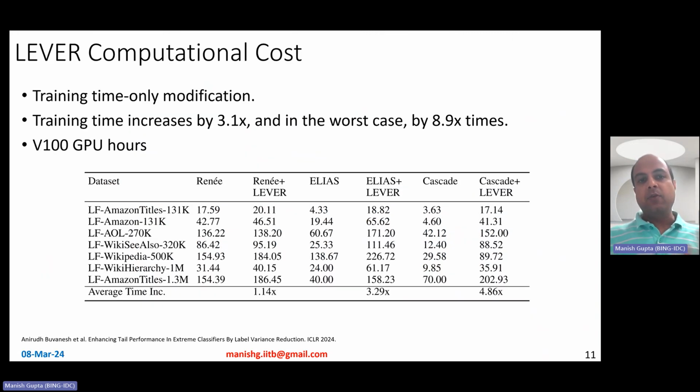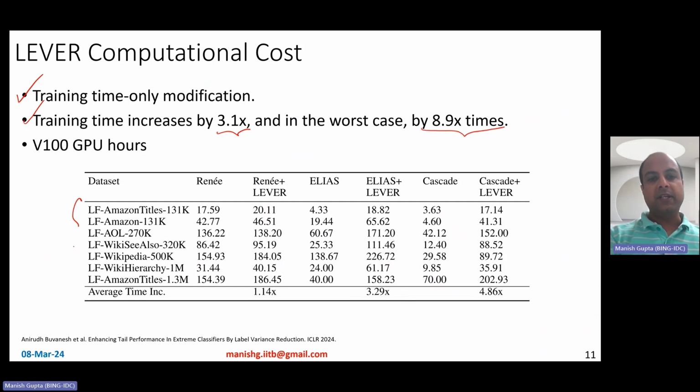Lastly, how about the training cost for LIVER, right? Remember, LIVER does not bring in any inference level costs. At inference time, of course, you have the same model, so you don't incur any extra inference costs. LIVER only brings in training time modifications, and therefore, at train time, yes, the training time increases by 3x, and in the worst case, it increases by 9x also.